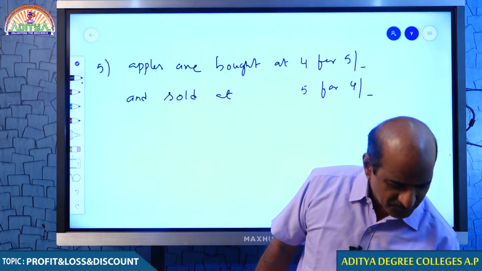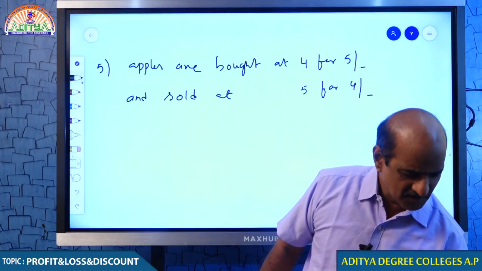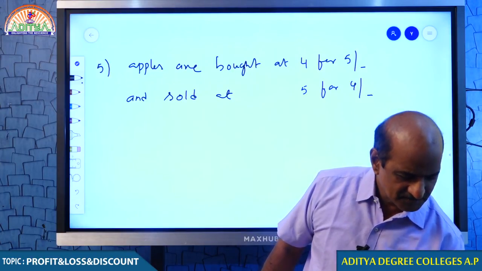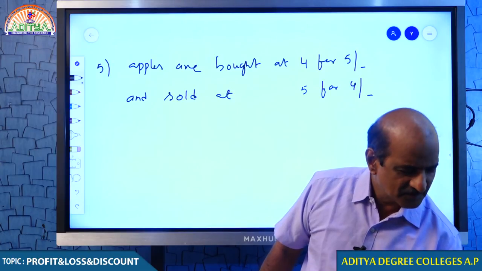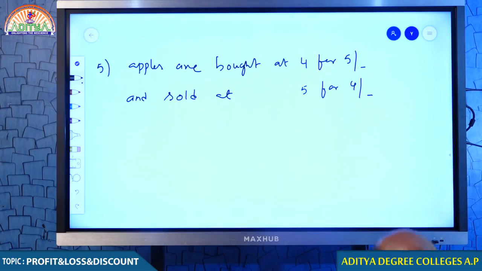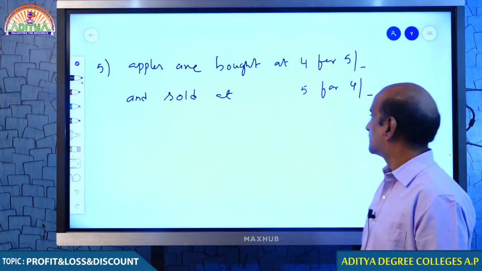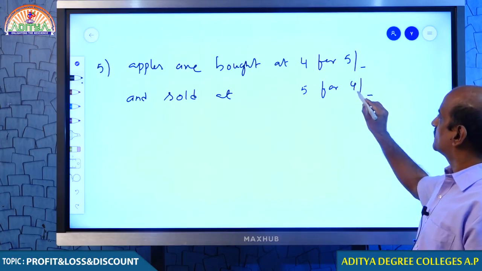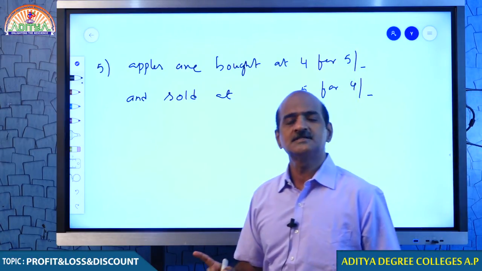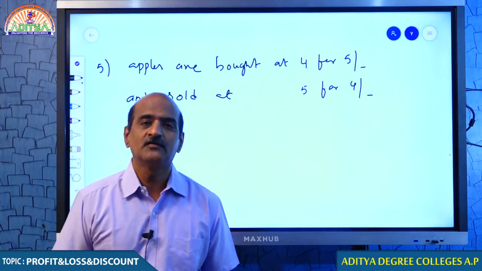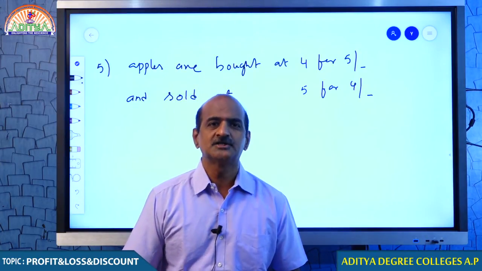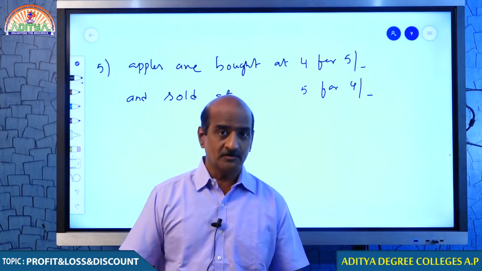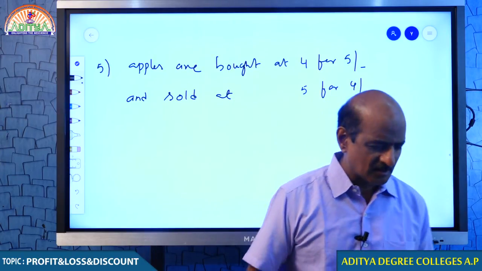Go ahead, students. This one we actually discussed yesterday, but let me verify once again how you are able to get it. Is this okay for you? Are you comfortable with this? Actually, he bought for 5 rupees, but gets only 4 rupees. When his cost price is 5 rupees and he gets only 4 rupees, it is a clear indication that this businessman is going to incur a loss.